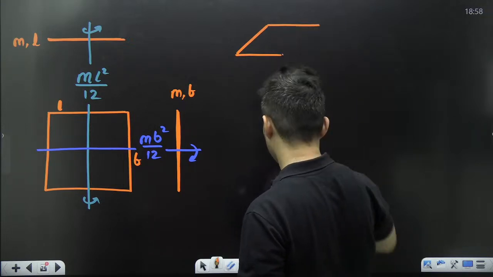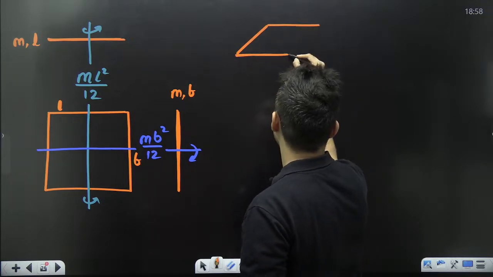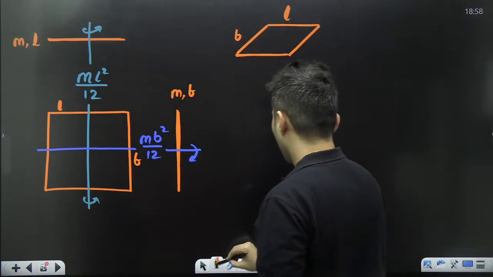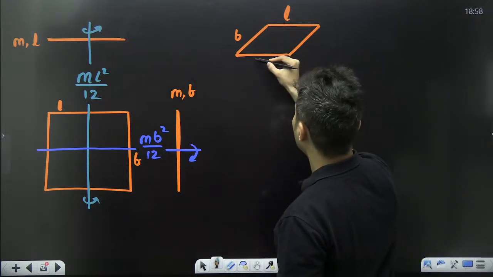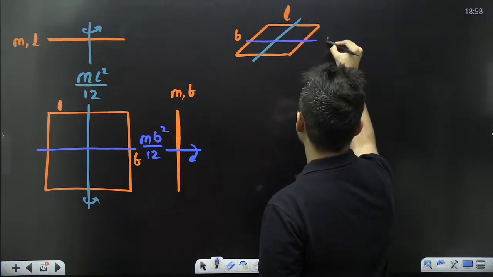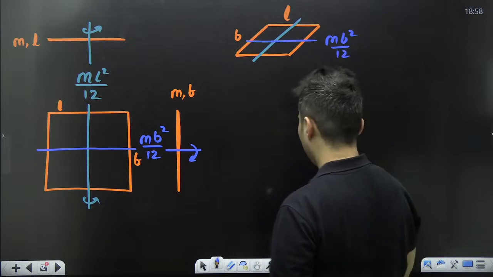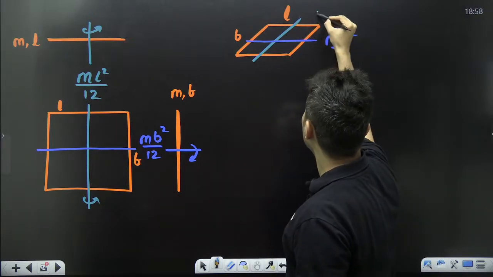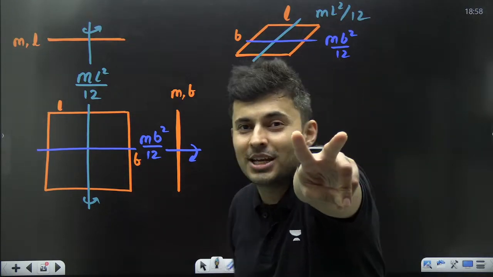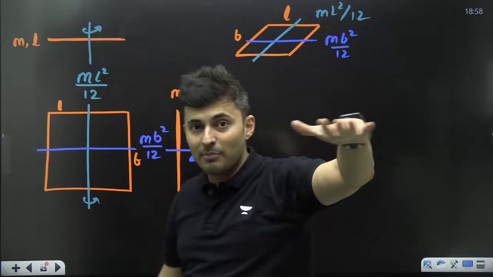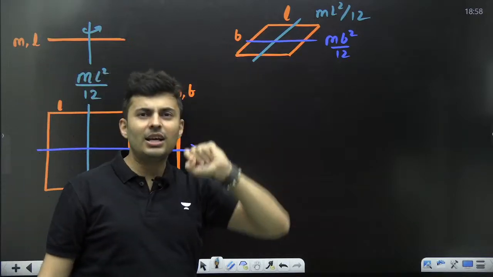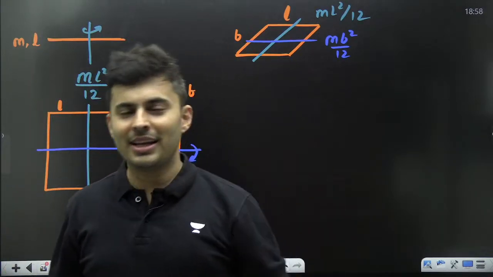Something maybe like this. Okay, so this is your B, this is your L. One of the axes is here and the other axis is basically here. This was MB square by 12 and of course this was ML square by 12. Do you see? It's a 2-dimensional laminar sheet-like object, both the axes are in the same plane and they are perpendicular to each other. Something should ring a bell.